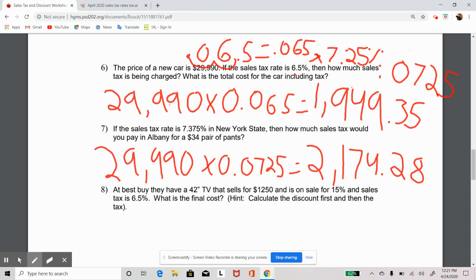Look at that, folks. Look at this. All right. Now, again, in a different color, look at these two price differences. Okay. Look at that. So by getting the car in one place, I'm only going to pay $1,949.35.